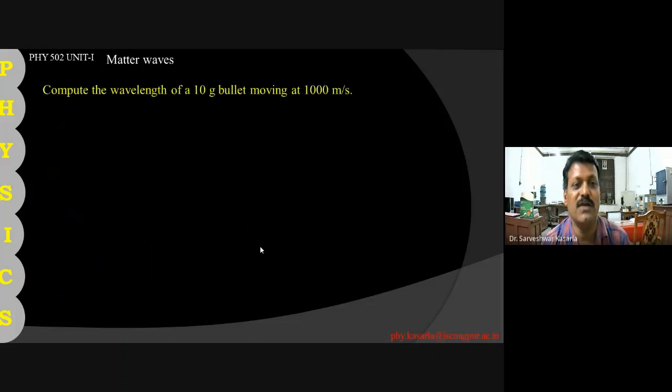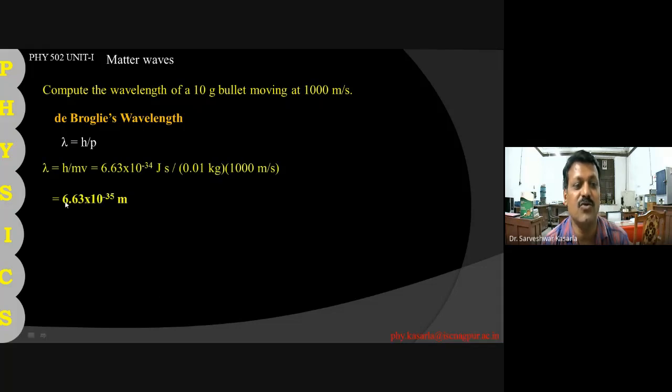We have a simple illustrative problem: a 10-gram bullet moving with 1000 meter per second. We want to calculate the wave associated with that bullet. The wavelength comes out to be very, very small, which cannot be detected. So one cannot detect the wave associated with the 10-gram bullet moving with 1000 meter per second. Larger particles also have waves connected with them, but we cannot detect them because the wavelength is very small.